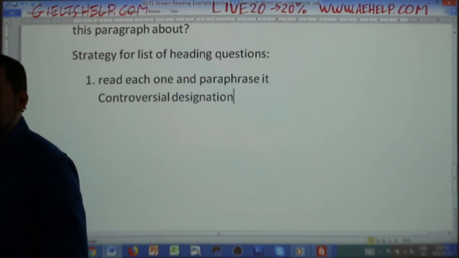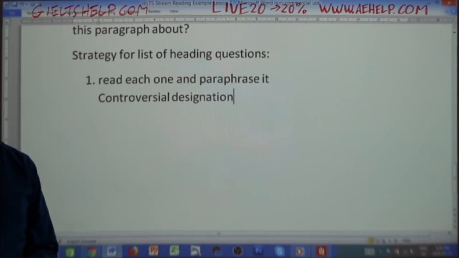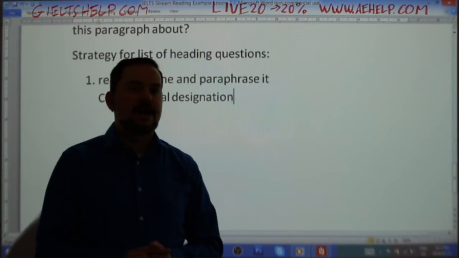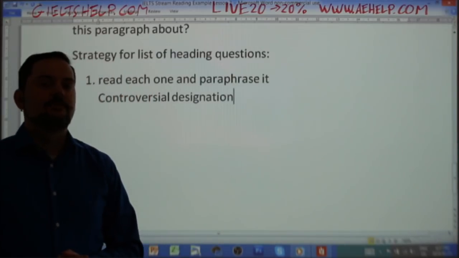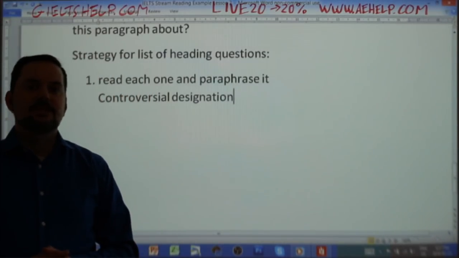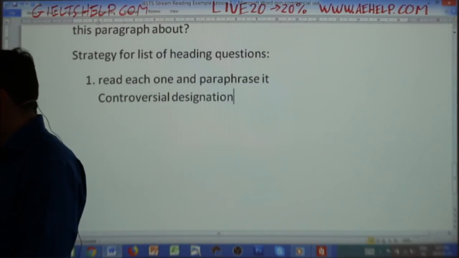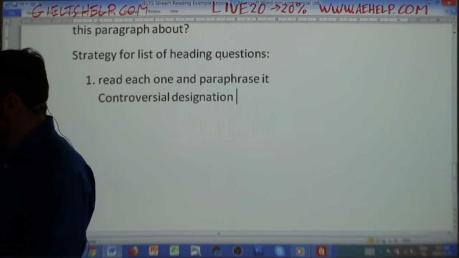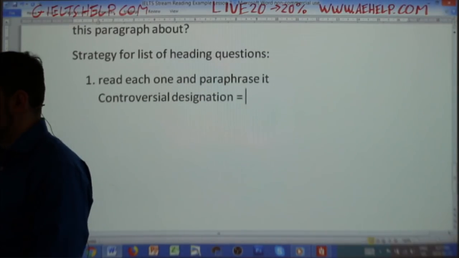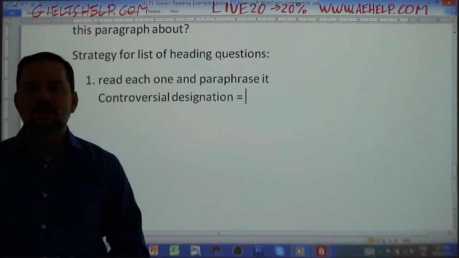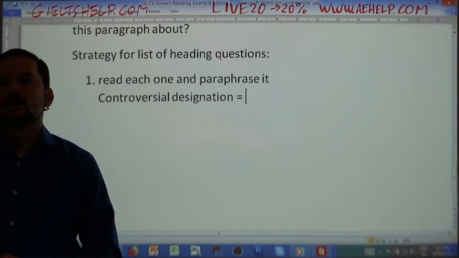Controversial designation. Anybody know what the meaning of controversial is? This is also some great vocabulary practice for you. It's excellent vocabulary practice to be paraphrasing list of headings. So controversial, go word by word. What is the meaning of controversial? What's another way to say controversial?